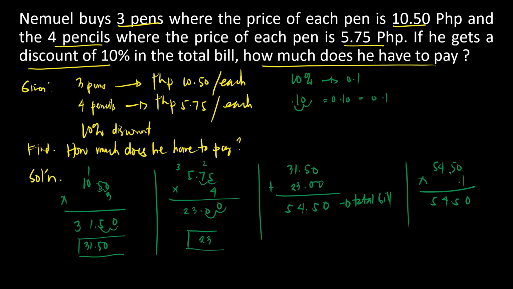So how many decimal? 1, 2, 3. So 1, 2, 3. So we will have 5.45 pesos. This is the 10% discount na makukuha niya. Okay? So, para malaman kung magkano yung babayaran niya, we have to subtract it dito sa total bill niya. Yung discount na 5.45. Ito yung 10% na discount niya. Okay, let's subtract it first.